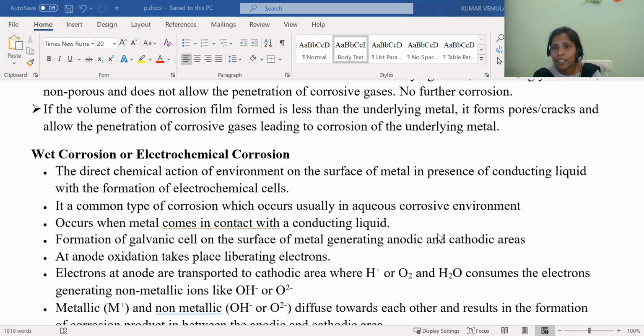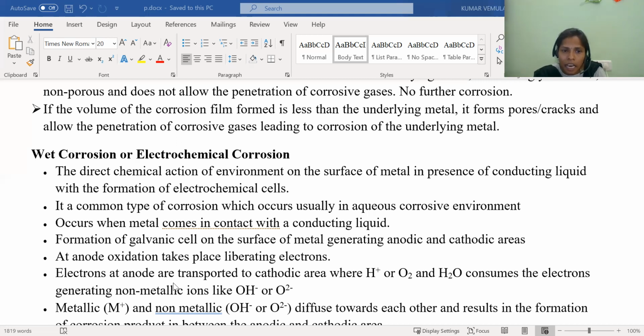When the galvanic cell forms on the same metal, you can observe an anodic portion and a cathodic portion. That means only the anodic portion undergoes corrosion, and the cathodic portion does not. That is oxidation and reduction. We know oxidation is nothing but corrosion here. So the anodic metal undergoes corrosion and the cathodic metal does not. At the anode, the anodic portion undergoes oxidation, liberating electrons.